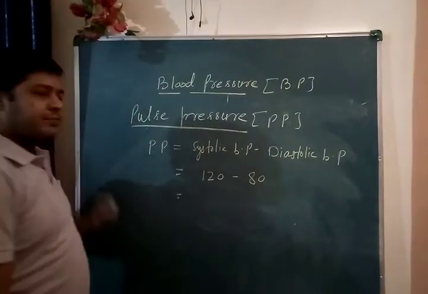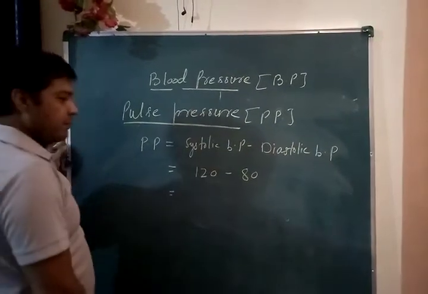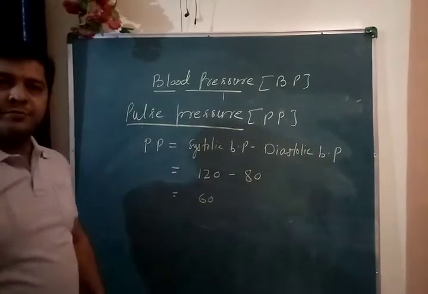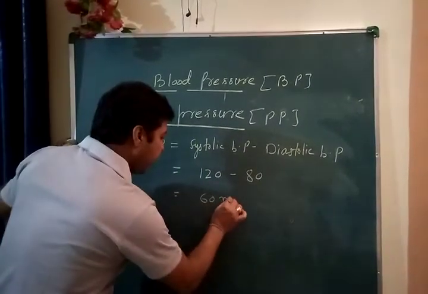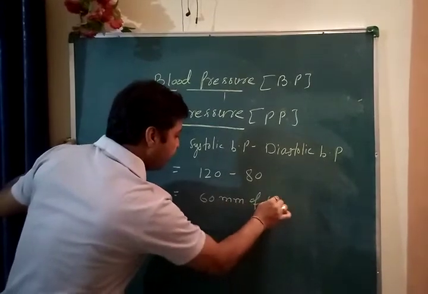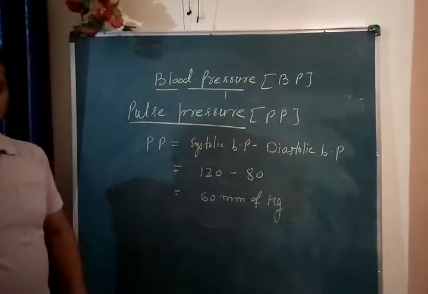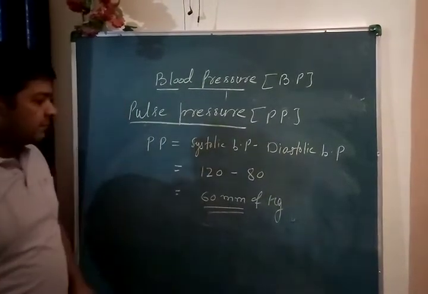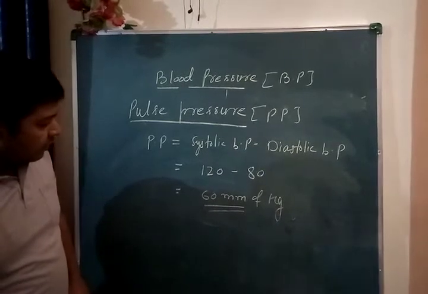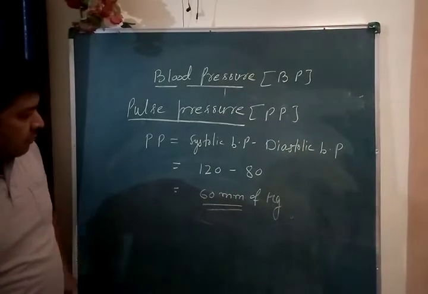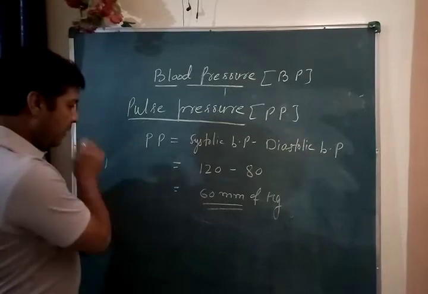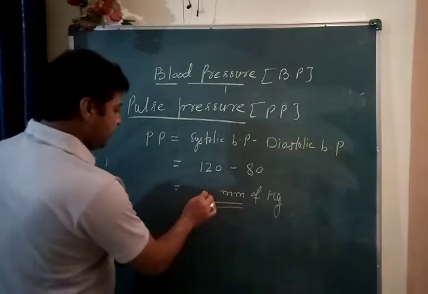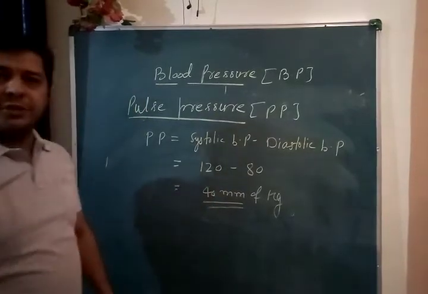So it would be, just do it, 40 mm of Hg.